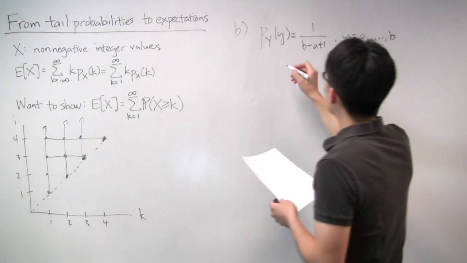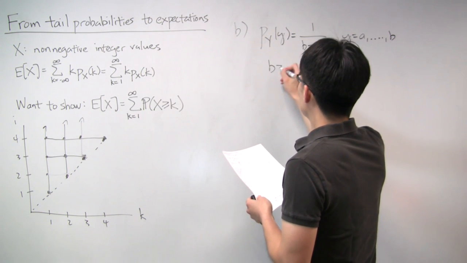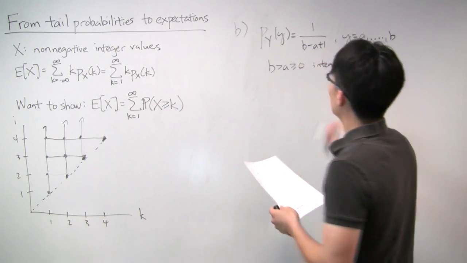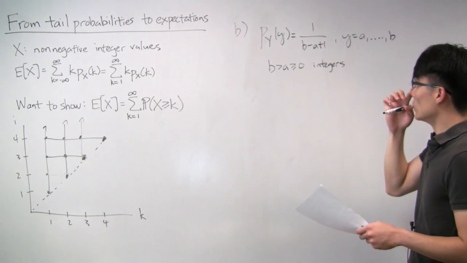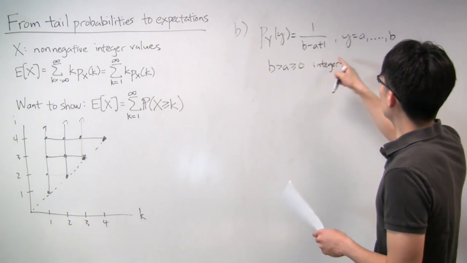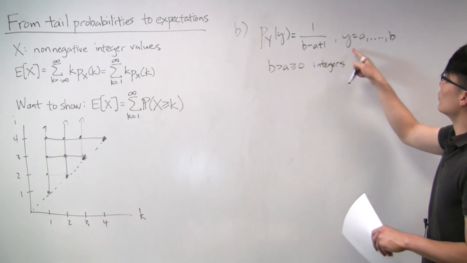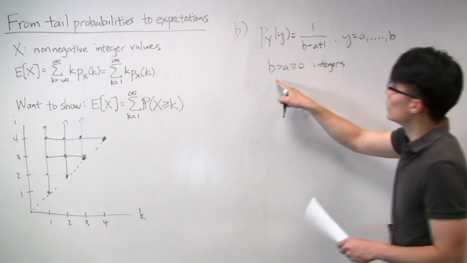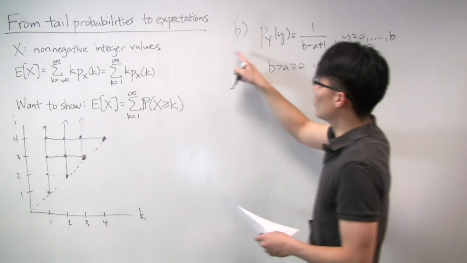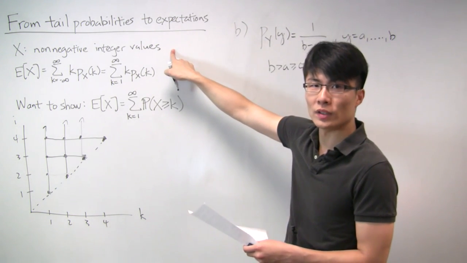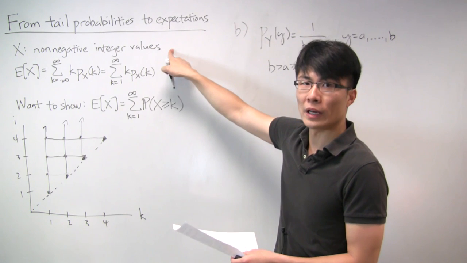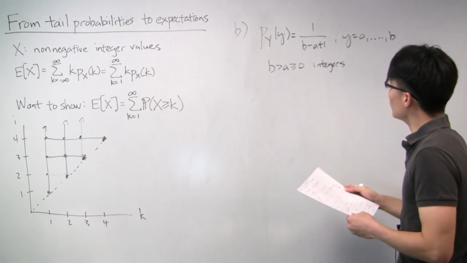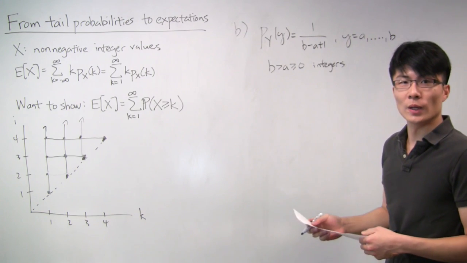And a and b are integers. So it takes on some value for some range of Y's from a to b, and a and b are non-negative. So Y is, in fact, one of these types of random variables that we're talking about in this problem. The question is, what is the expected value of this random variable?